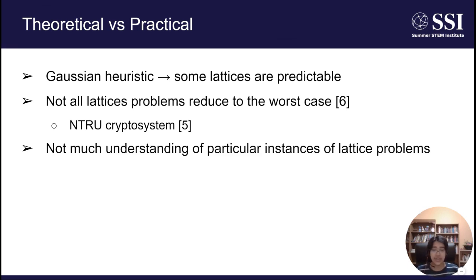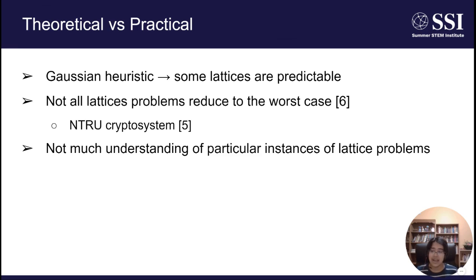So on a high level, the Gaussian heuristic implies that some lattices have predictable lengths of the shortest vectors, while others do not. This ties into this larger idea of how not all lattice problems reduce to the worst case complexity. An example is the NTRU lattices used in the NTRU cryptosystem. While there do exist cryptographic protocols based on lattices that reduce to the worst case complexity, these cryptographic protocols are not very efficient and thus not practical for the real world.